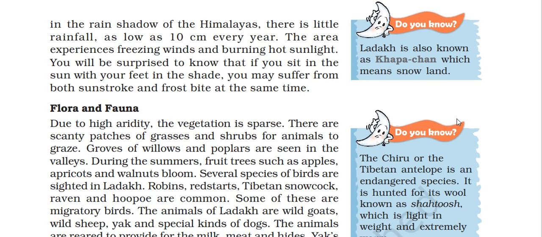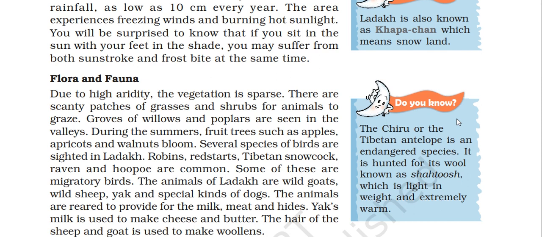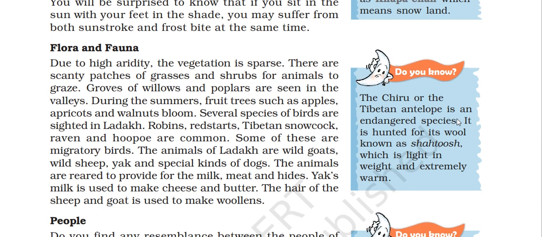Ladakh is known as Khapachen, snowland. Flora and fauna: at high altitude the vegetation is very sparse, with only patches of grasses and shrubs for animals to graze. Groves of willows and poplars are seen in the valley. During the summer, fruit trees such as apple, apricot, and walnut bloom.